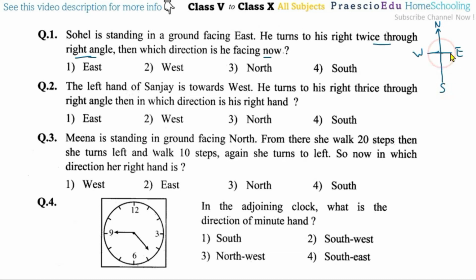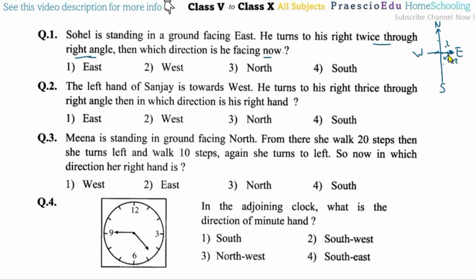Now he is standing facing to the east. Facing to the east means his left hand is here, and right hand this side. Now he turns his right, turns right twice through the right angle. As we know, right angle means every direction is at a right angle to the nearest one, adjacent. Means east is right angle to the south, south is right angle to the west, west is right angle to the north, and now north is right angle to the east.